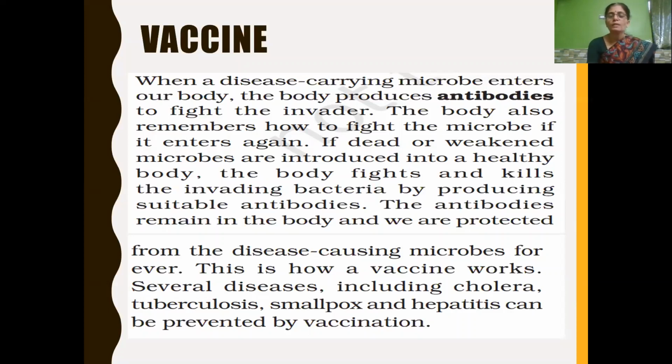The antibodies will remain in our body, and thus we are protected from the disease-causing microbes forever. This is how a vaccine works. Vaccination is given for several diseases like cholera, tuberculosis, smallpox, hepatitis, etc.